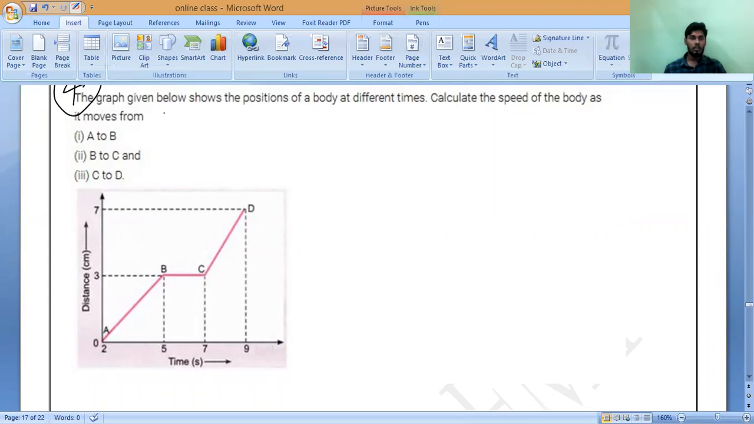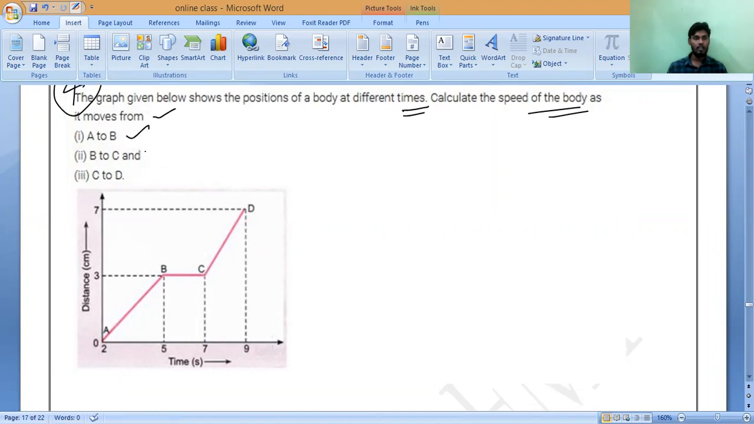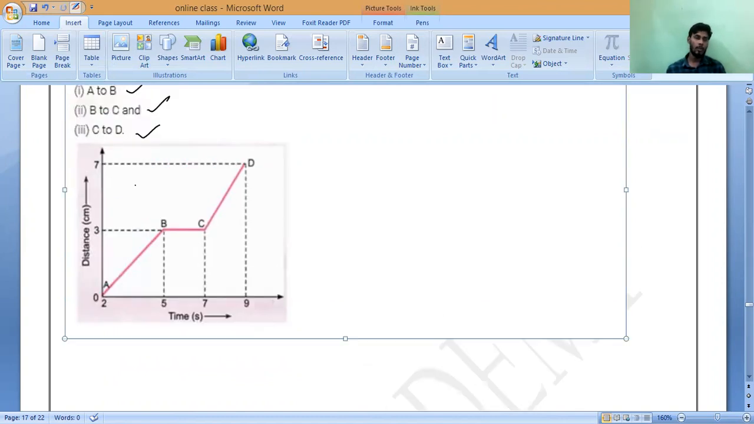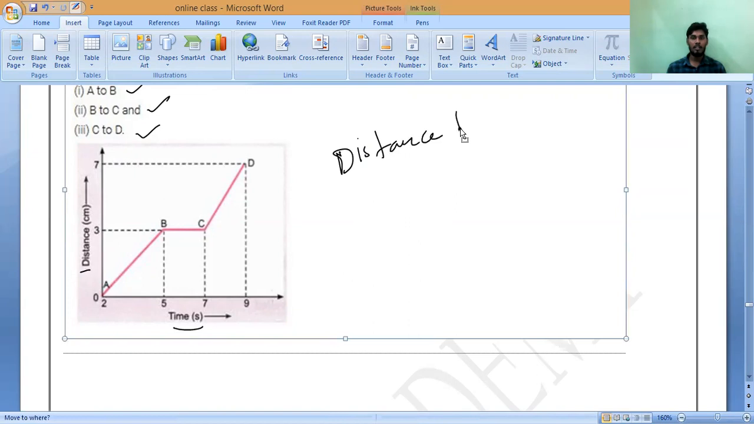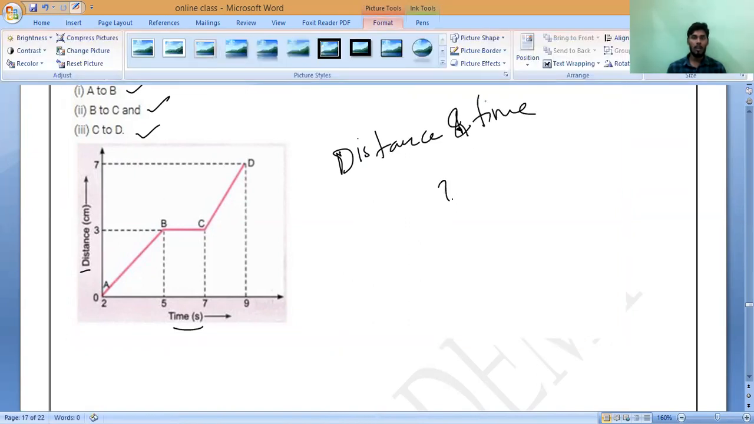Again, the same thing. The graph given below shows the positions of a body at different times. Calculate the speed of the body as it moves from A to B, B to C and C to D. That's all. Speed we should calculate. So how to calculate speed? Observe carefully. Time versus distance, what will it always give? A distance and time graph will give you speed, always.